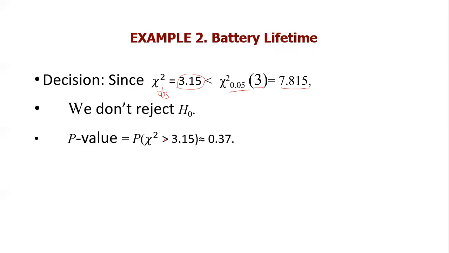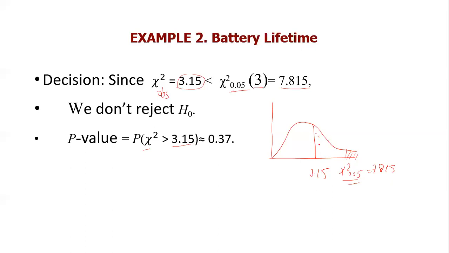How about the p-value? The p-value is the probability that the chi-square is greater than 3.15. This is my chi-square random variable, and the observed value is somewhere here, 3.15, and the critical value is somewhere here, which gives an area of 0.05 to the right.